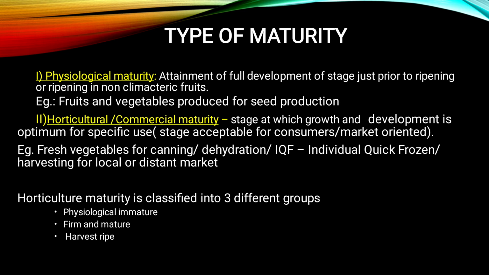Horticultural maturity again may be classified into three different groups: physiologically immature, then firm and mature, and then harvest and ripe.